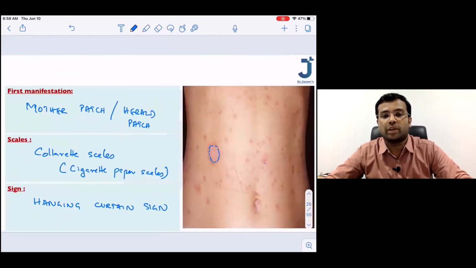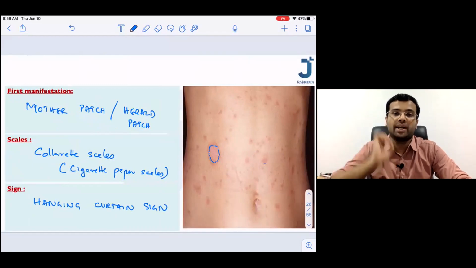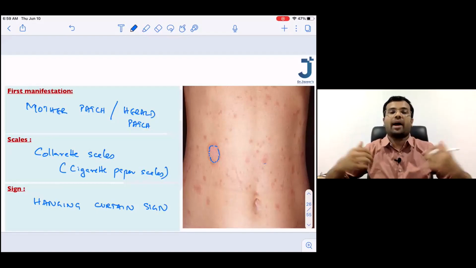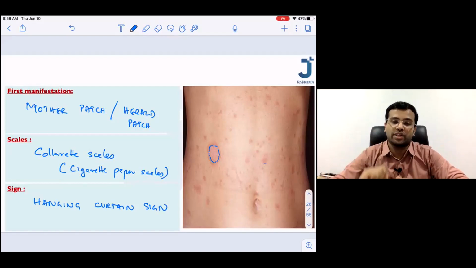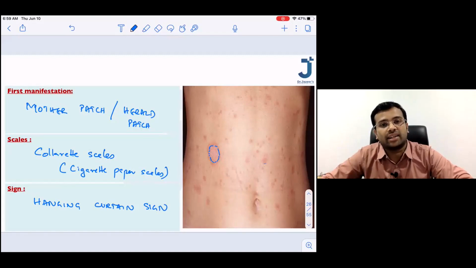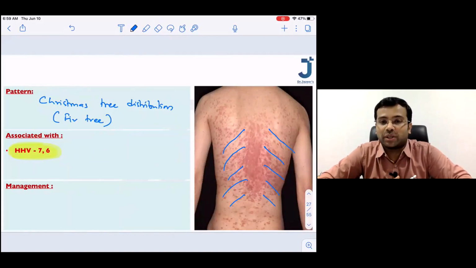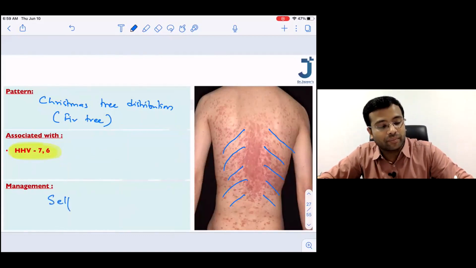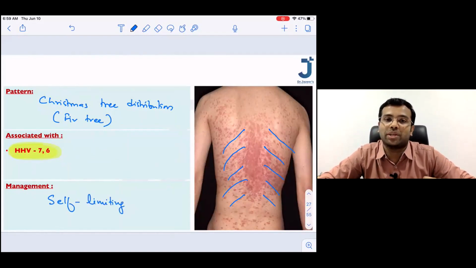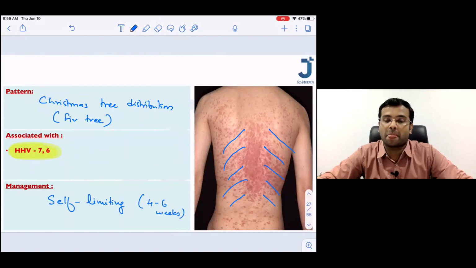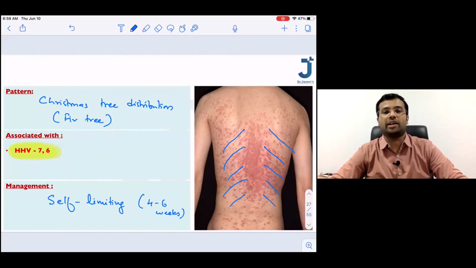A patient who is coming to you with a complaint of a single plaque lesion followed by multiple eruptions of similar lesions over the trunk. And the patient is having collarette type of scales, is having a hanging curtain sign, is having a Christmas tree distribution of the rashes. What is the management? Please remember the management is self-limiting. So you just need to reassure the patient because these lesions are going to disappear within 4 to 6 weeks. We just need to give some symptomatic relief for the patient.